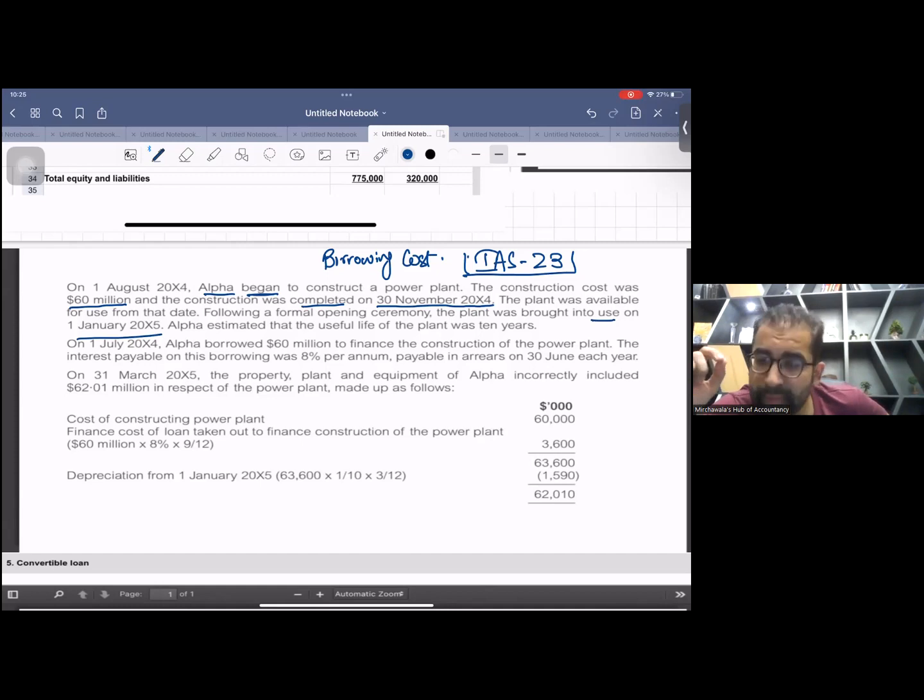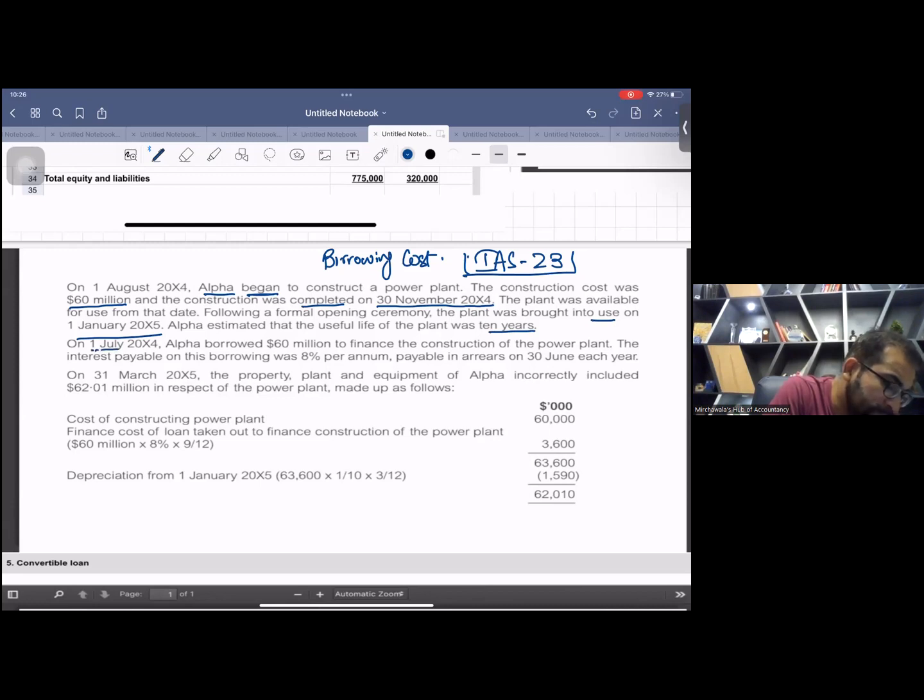Start depreciating your asset on the date when it is available for use, not the date when you start using it. This is a very technical issue. IAS 16 says you start depreciating your asset from the date it is available for use, not the date you start using it. So the available for use date is 30th November X4, or you can call it 1st December. It's the same thing. Alpha estimated the useful life was 10 years. This is for depreciation.